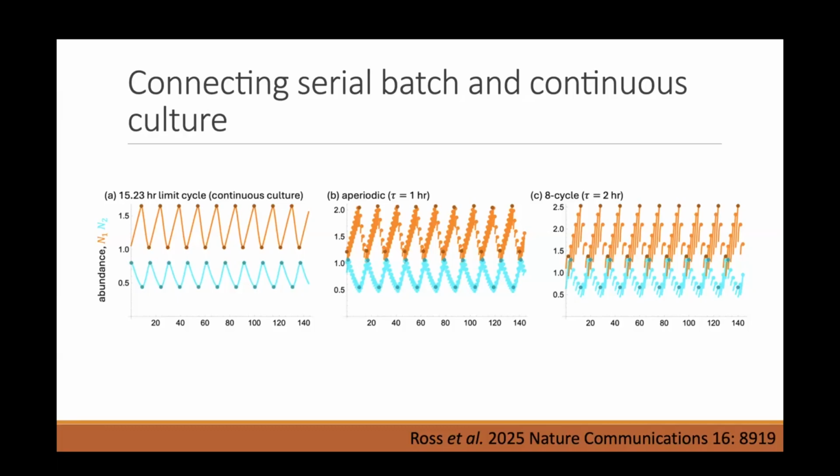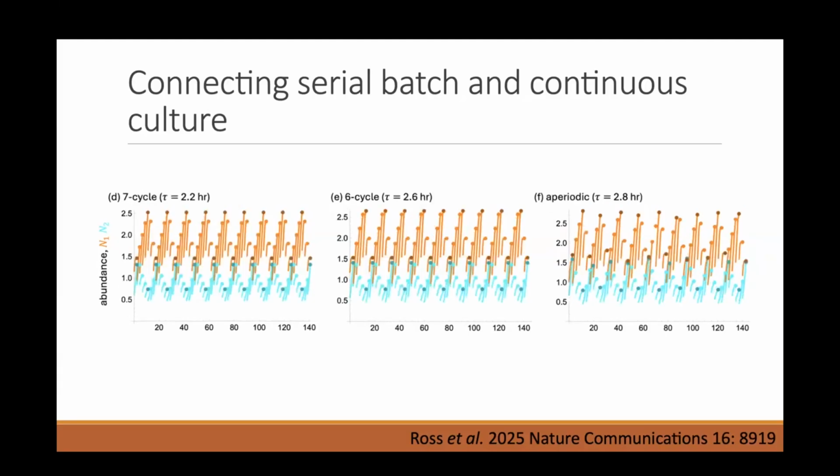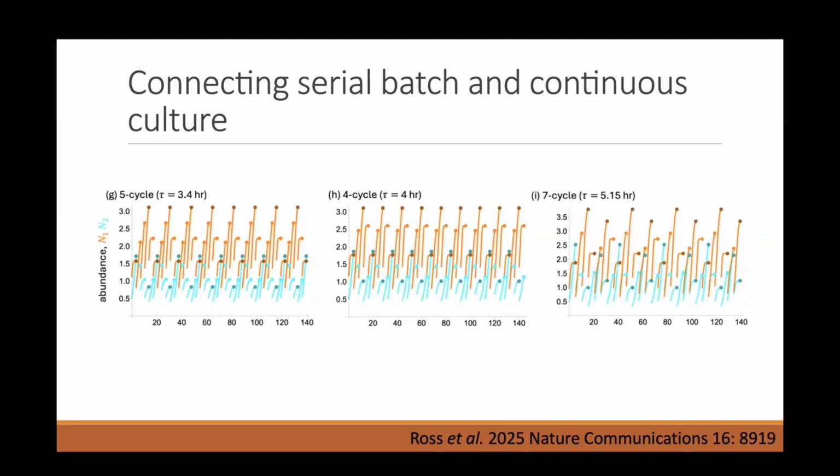If we make the forcing a little bit slower, we have a 2 hour forcing period. Then we end up with what's technically a period 8 cycle. And you might notice 8 times 2 is 16, which is pretty close to the natural frequency of 15. So it kind of gets locked in there. As we make the forcing slower and slower, this limit cycle gets fuzzed out more and more. We go through a lot of complicated bifurcations